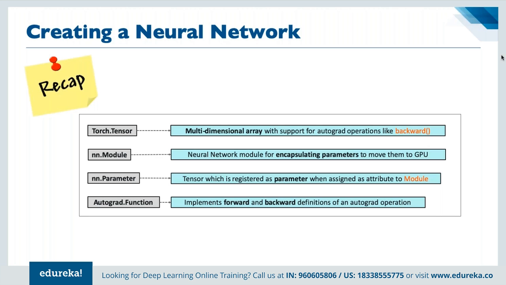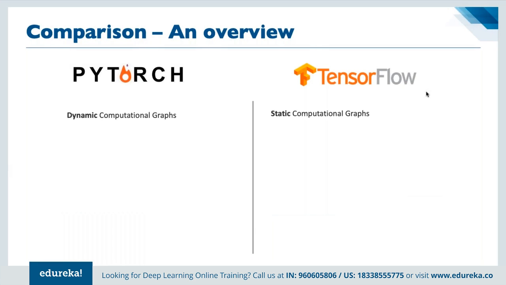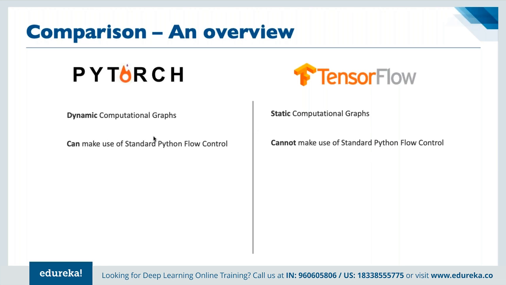And if we have to compare how PyTorch stands in comparison to TensorFlow, PyTorch is used for dynamic computational graphs, whereas TensorFlow is used for static computational graphs altogether, right? In PyTorch, we can make use of standard Python flow control, whereas TensorFlow cannot use the Python flow control as compared to PyTorch.